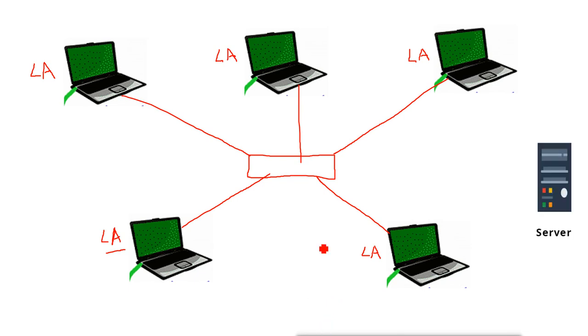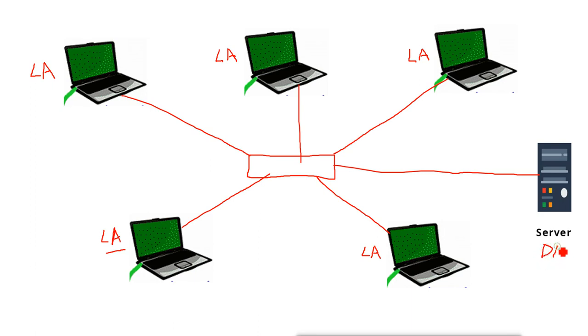So in domain environment, what we use is the server here, and we connect the server to the domain, to the network, and we configure the Active Directory services here on the server. Now if I'm having 100 machines, 200 machines, it doesn't matter, because I don't have to create an account on every machine. I just have to create an account on only this machine, and that account will be called a domain account.